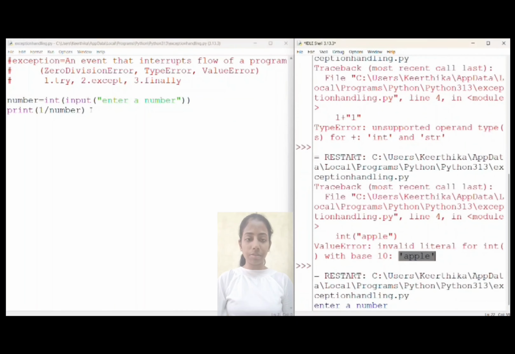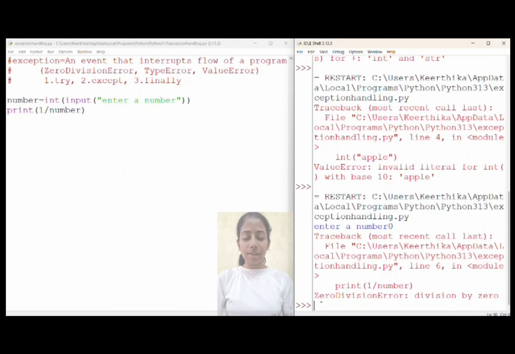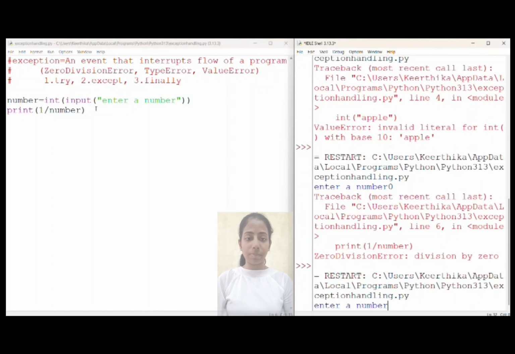Let us execute this program. Let us give the input as 0 and we get a ZeroDivisionError. Let us execute the program again and give the input as apple, and we get this error.